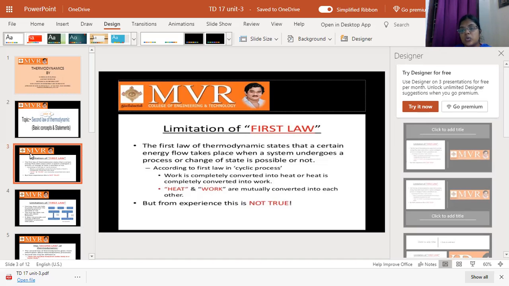But from experience, it is not true. The first law says total heat is converted into total work and total work is converted into total heat. But in our experience, that is not possible, because we have some losses while converting work into heat or heat into work. The first law doesn't say anything about that. It only says heat is converted into work and work is converted into heat. So that is a limitation of the first law of thermodynamics.